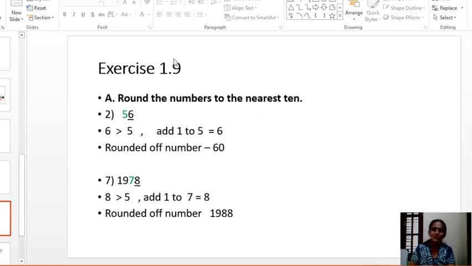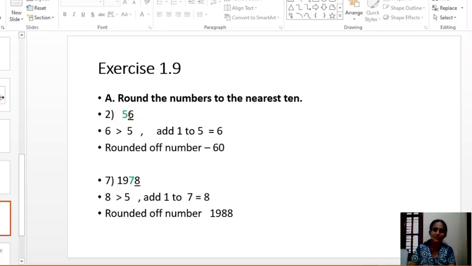Did you get it? We will solve 1 or 2 sums from your exercise. It is the 9th exercise from your first lesson. The first question is you have to round off the number to the nearest 10. It is a 2-digit number. Identify the digit at tens place. It is 5. Here the tens place digit is colored instead of circling. Move to the next digit.